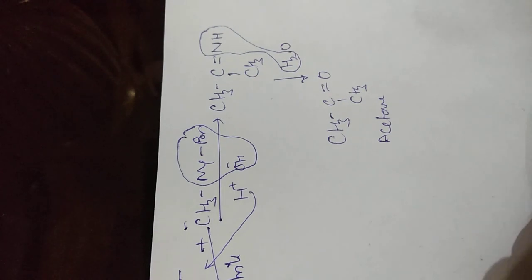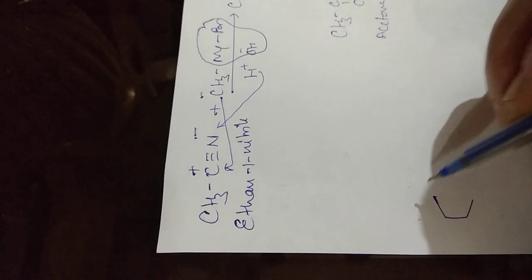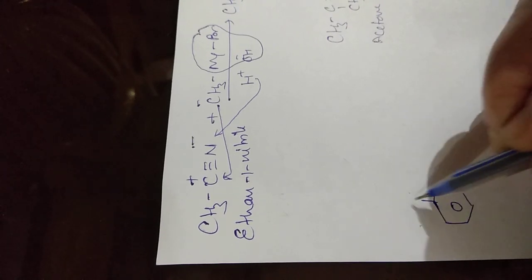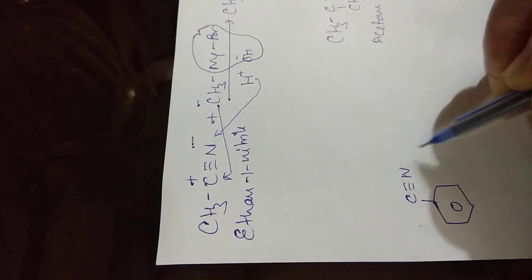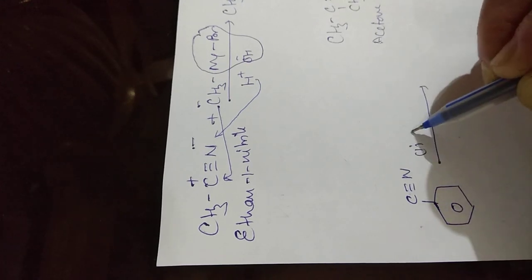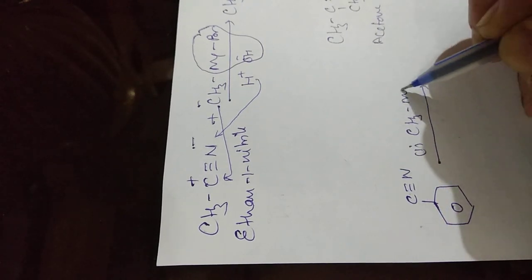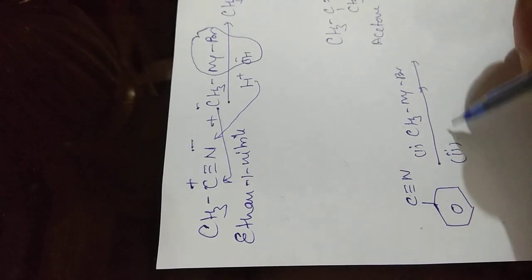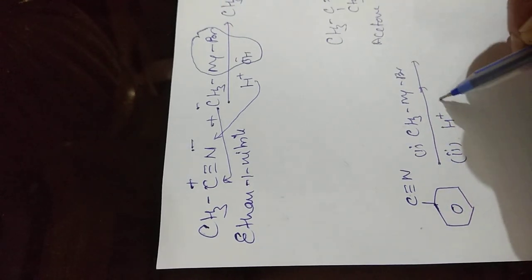Here you can take benzonitrile also. In the same way, we can treat benzonitrile with CH3MgBr.